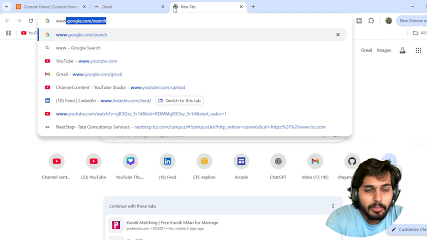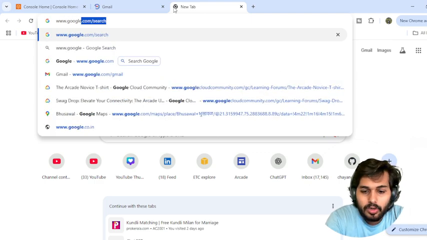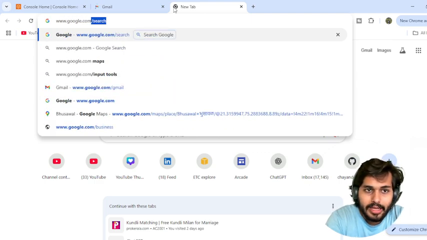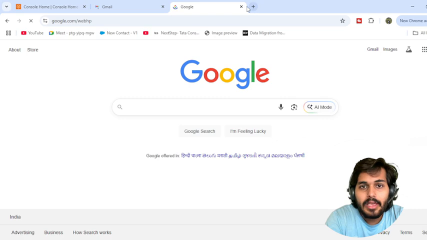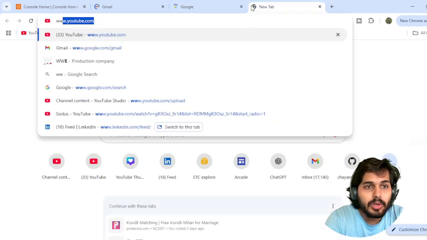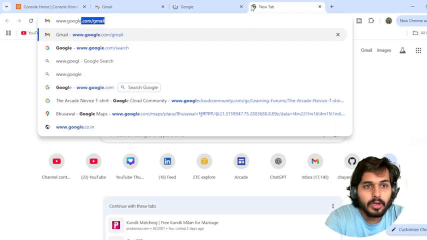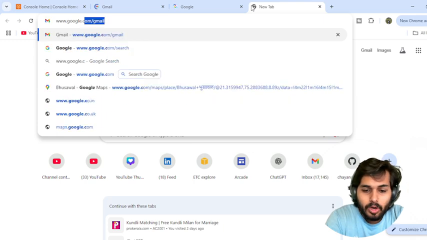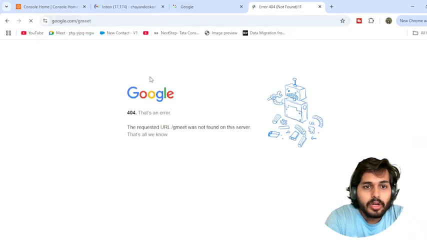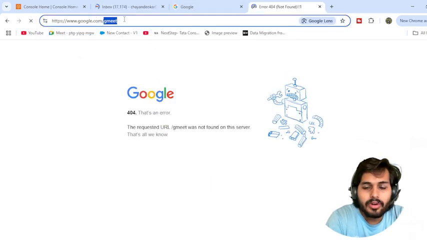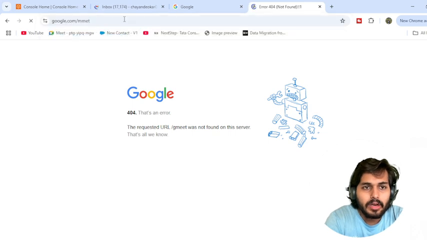Same thing, www.google.com: if you write slash search, you will be redirected to this kind of landing page. And with the same domain, google.com/gmeet, you will get a different page for meetings.